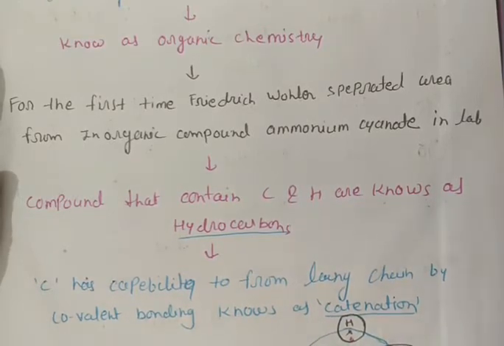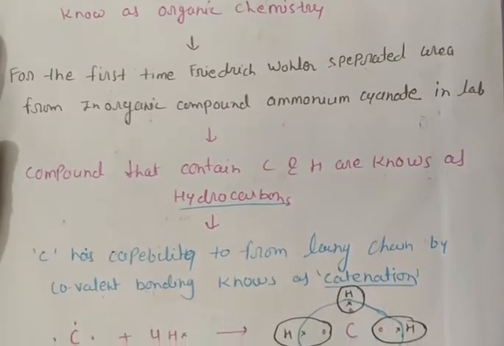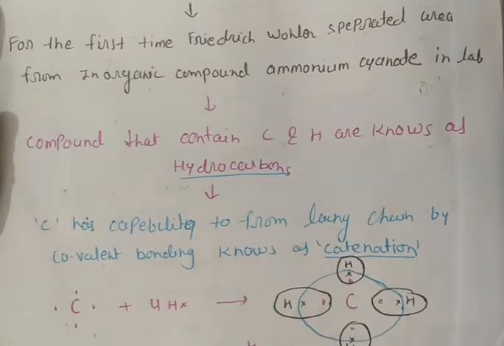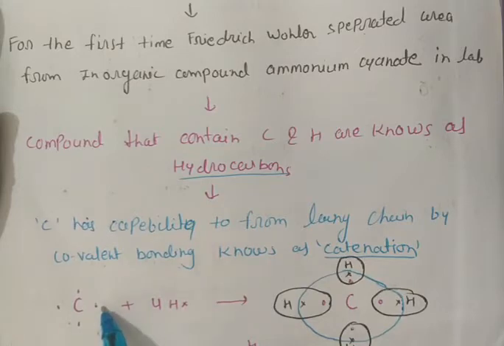Now why is carbon capable of forming such compounds? Carbon has 6 electrons: 2 electrons in the inner shell and 4 electrons in the valence shell, 1, 2, 3 and 4. Hydrogen has 1 electron.